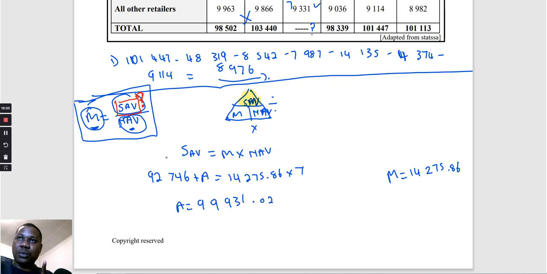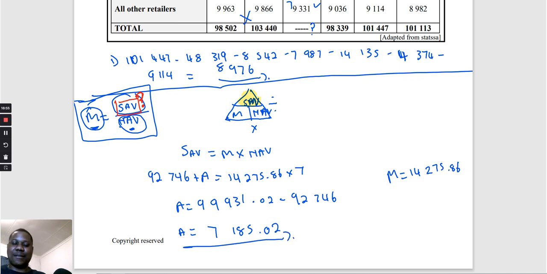Because I'm transposing this to the other side, it's going to be minus 92,746. So the value of A is equal to 99,931,02 minus 92,746, and that gives me 7,185,02. That is the value of A. We are done.